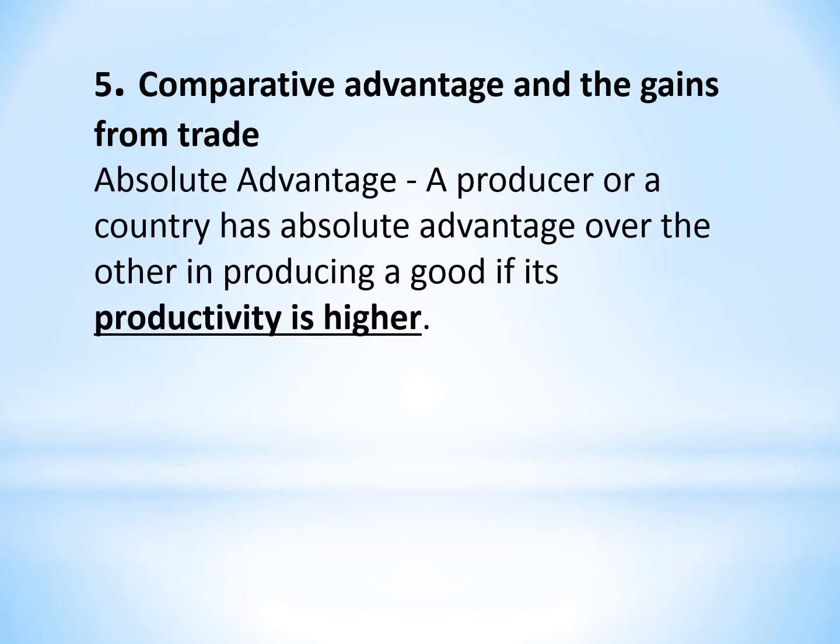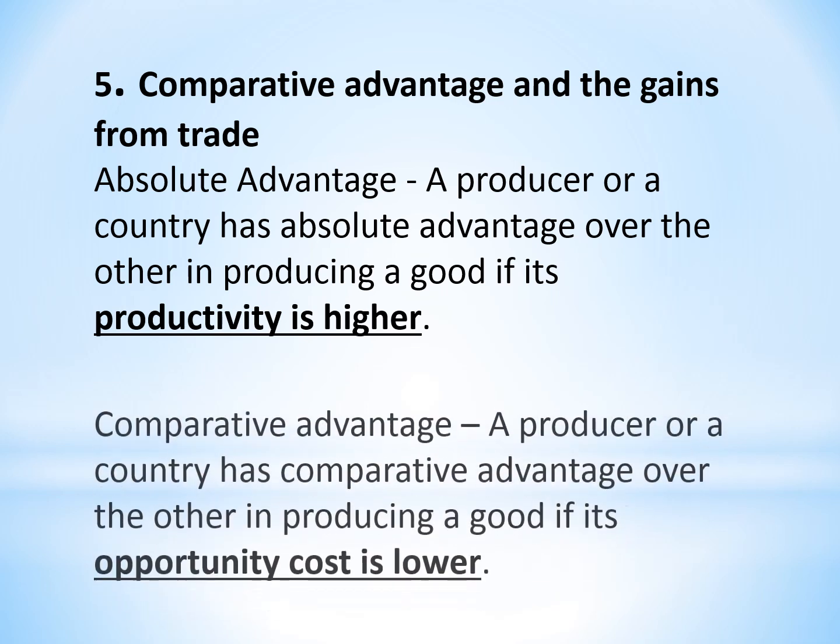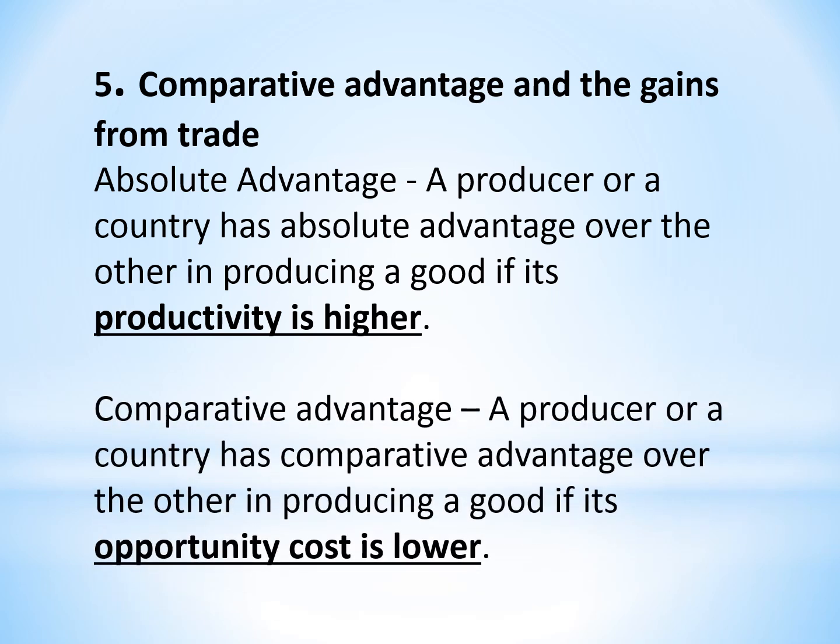First of all, let's take a look at this concept. Absolute advantage. A producer or a country has absolute advantage over the other in producing a good if its productivity is higher. So, for example, if you can make 100 sandwiches while I can make 50 sandwiches, then your productivity is higher, you have absolute advantage.